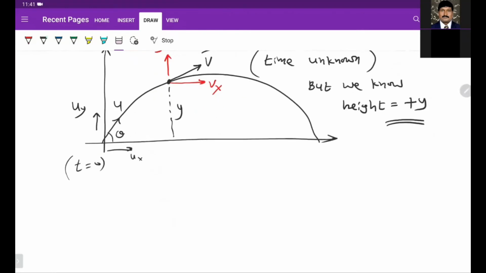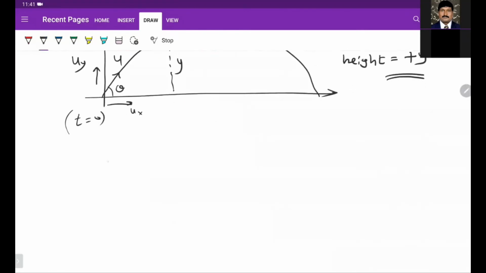And the fourth kinematic equation we have: Sn is equal to u plus a into n minus half.